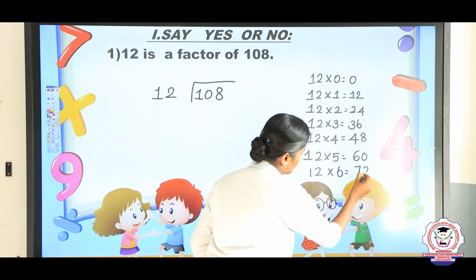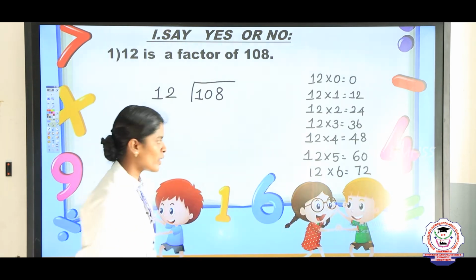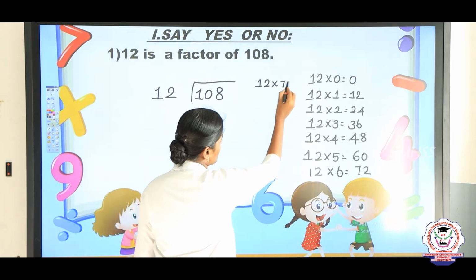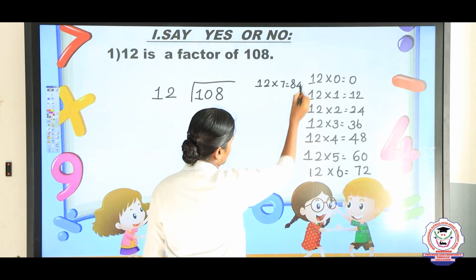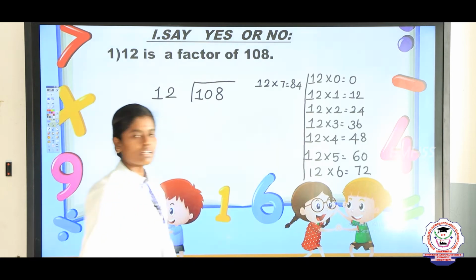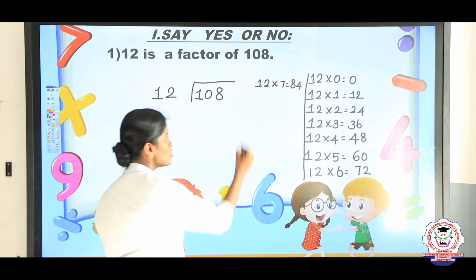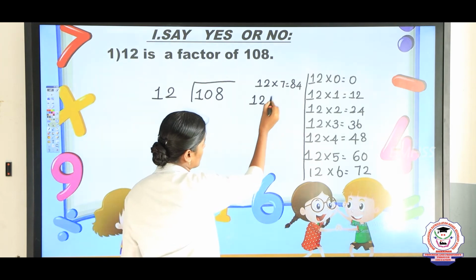12 6s are 72. And next one is 12 7s are 84. And next number is 12 8s are. That is 12 times of 8 are 8 times of 12. 12 8s are.